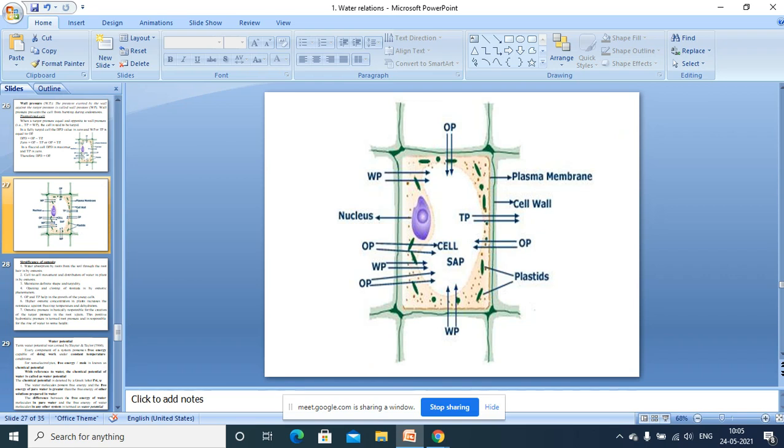So we can observe the turgor pressure operates here in the cell because it is a closed system. That's why the cell is also considered as an osmometer. So turgor pressure and wall pressure can occur only in a closed system like a cell, but not in an open system.